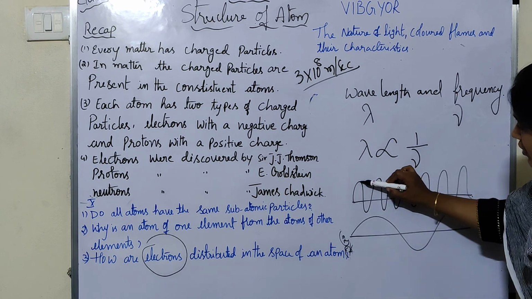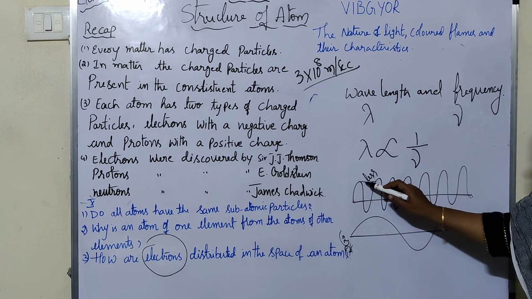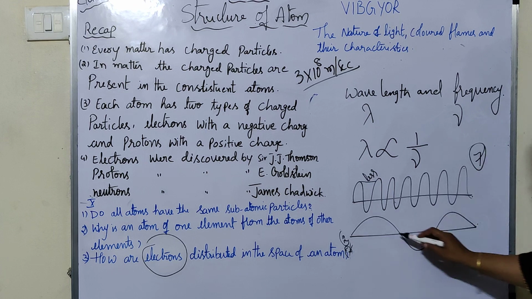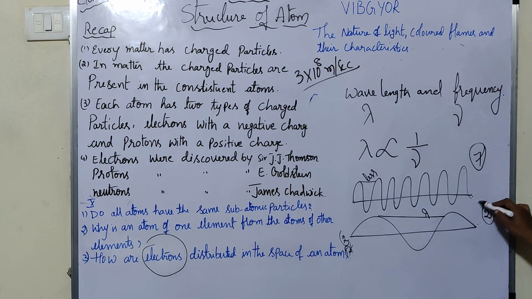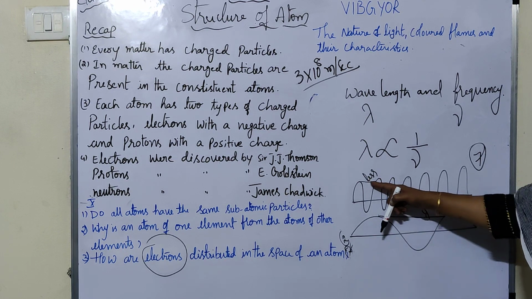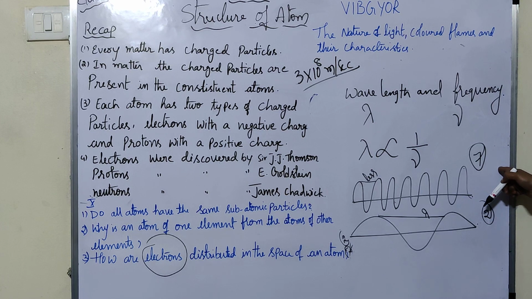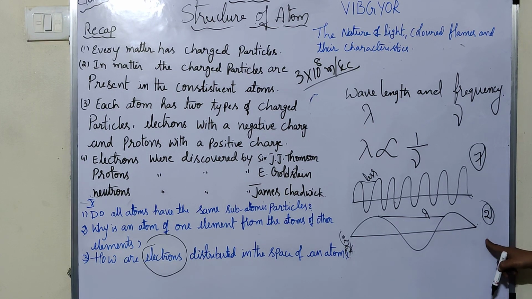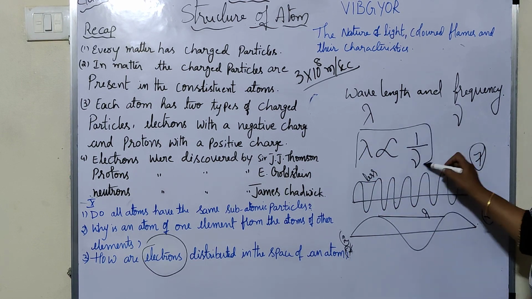See, here wavelength is less and the frequency is more: 1, 2, 3, 4, 5, 6, 7. And here you see wavelength is more and the frequency is less. So there is a relation between wavelength and frequency.